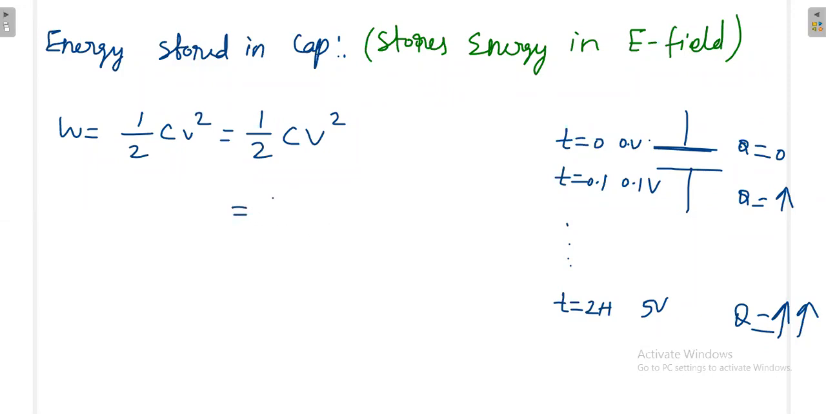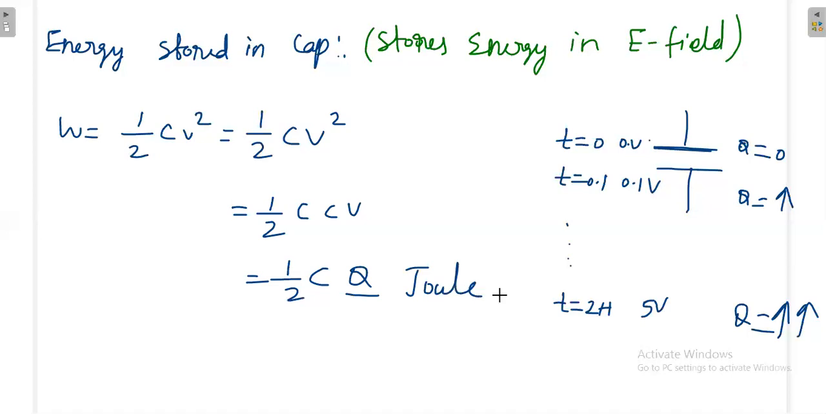Okay, then how can I write this one? 1/2 C into CV. You know that 1/2 C into Q, and again please note down Q is a function of time. Initially your Q is 0, slowly the Q is building up, then finally you will get the maximum Q. Whatever we write in capital letter is like the maximum Q. Okay, 1/2 CQ, then the unit is joule. The energy unit is joule. That is the idea. Next we will go to the inductance.